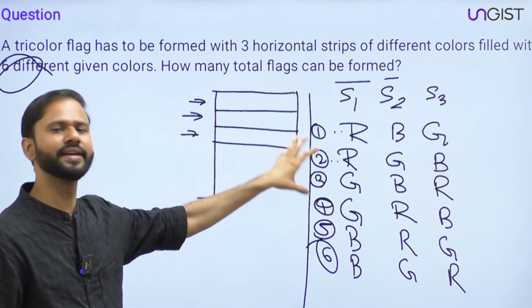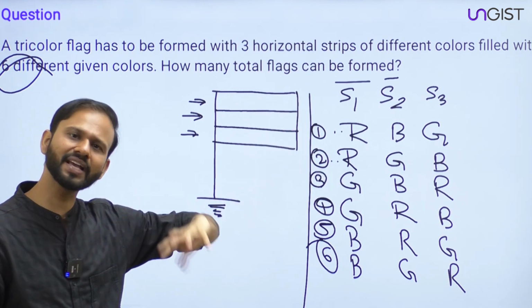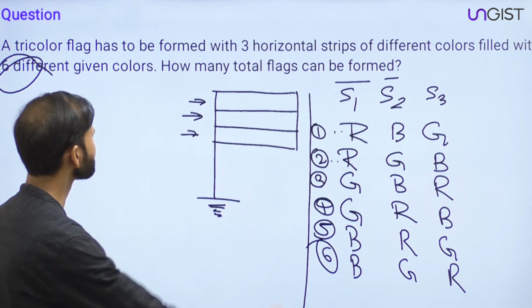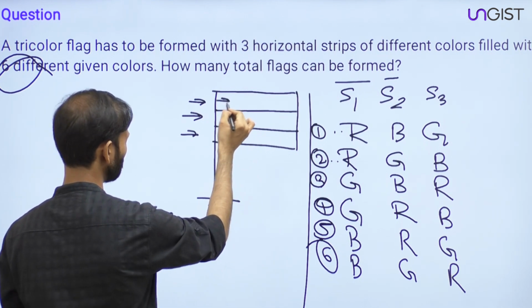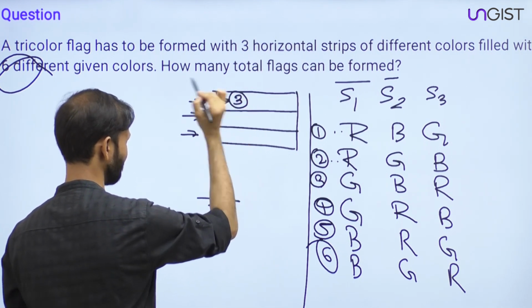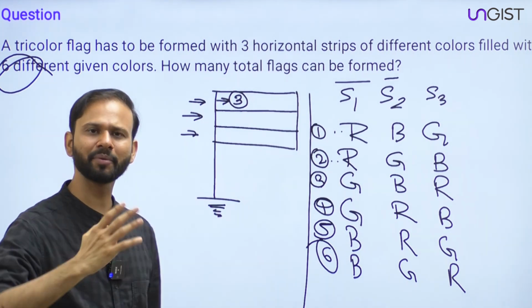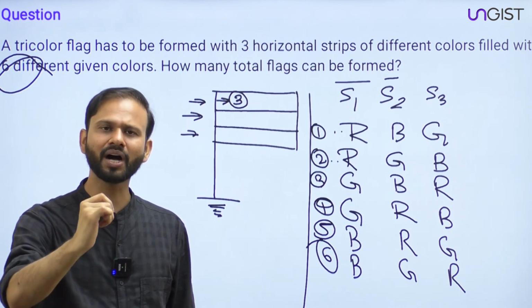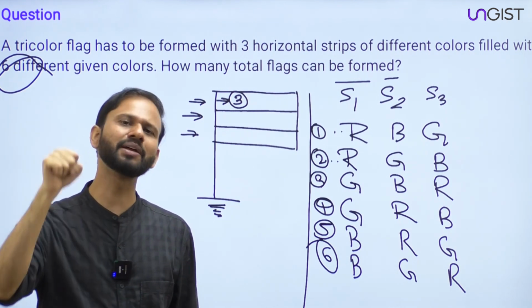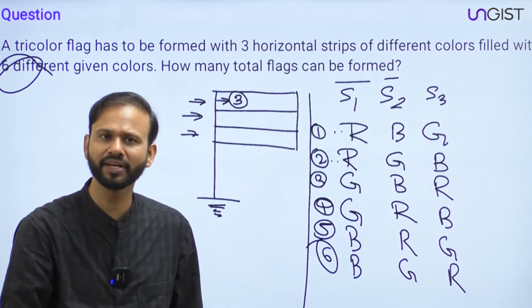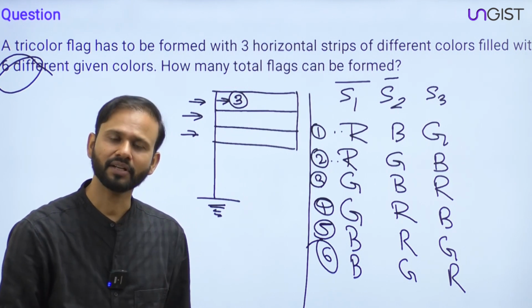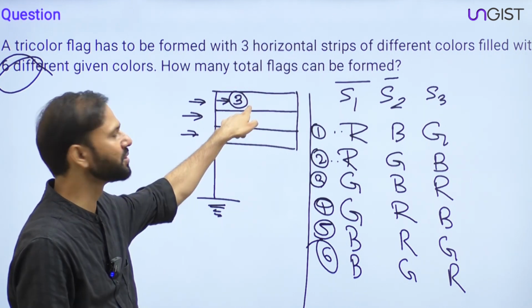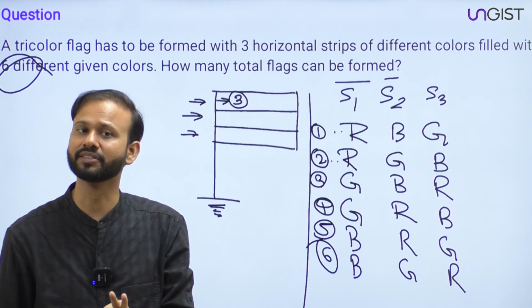Now what is this 6? How to generalize this 6, everyone? The first strip can be filled with 3 different colors. The reason is, if you have to fill the first strip and 3 colors are available, you can randomly pick any one of the three and fill it in the first strip, no problem. So when you are trying to fill the first strip, you have 3 choices with you, right?